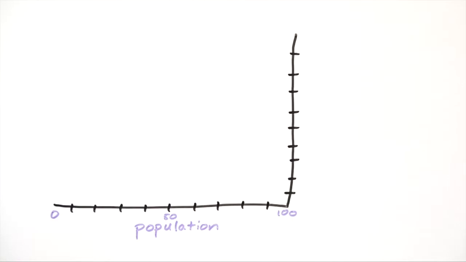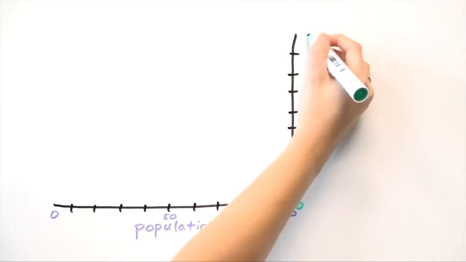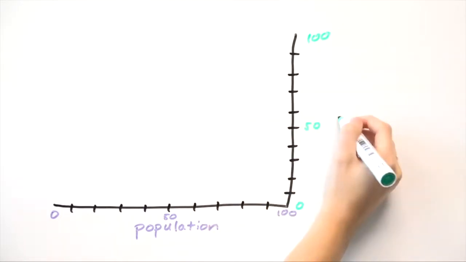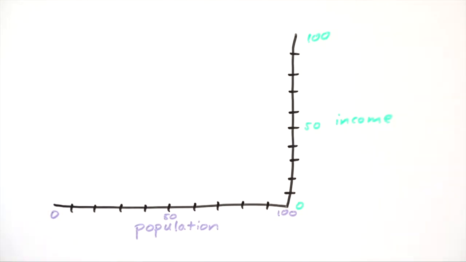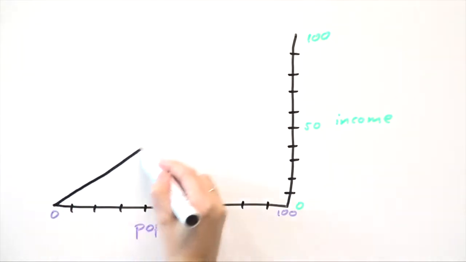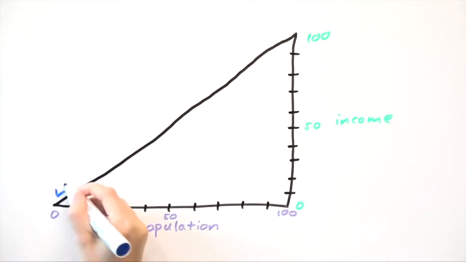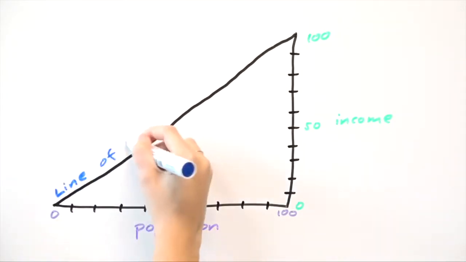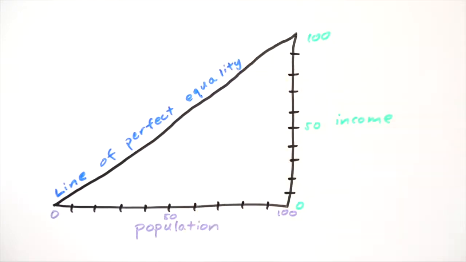The first axis here is the x-axis and represents the population we're looking at. This 10 here refers to 10%. This represents the bottom 10% of our population. Next, 50 means half of the population, and this keeps increasing until we reach the corner of our graph representing 100% of the population. The y-axis represents income percentiles and works in a similar fashion. The first 10 represents 10% of the economy's total income or wealth and increases all the way to 100% of income.